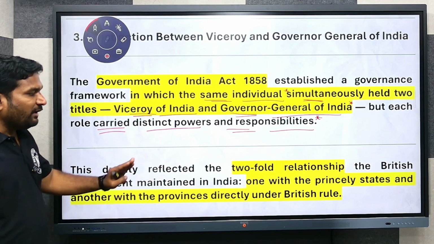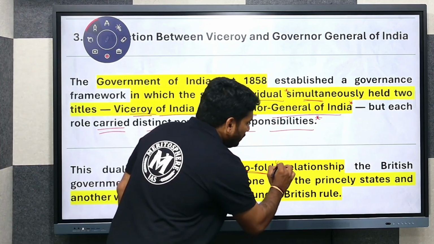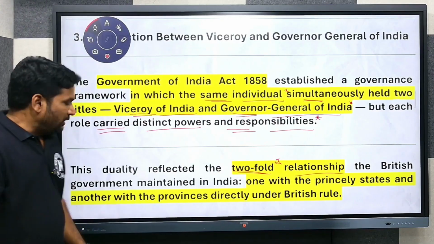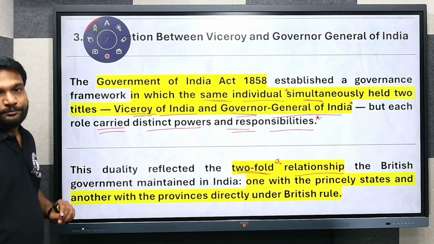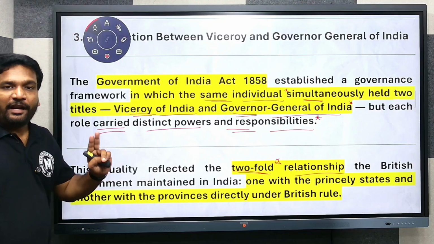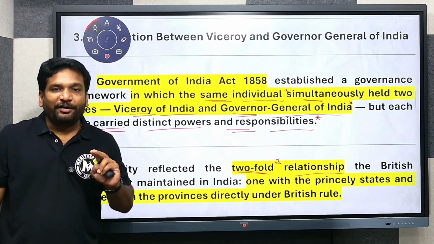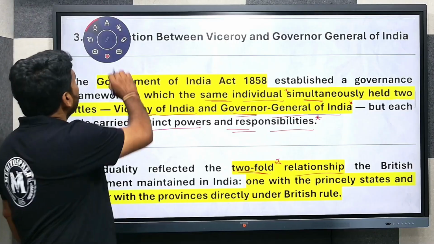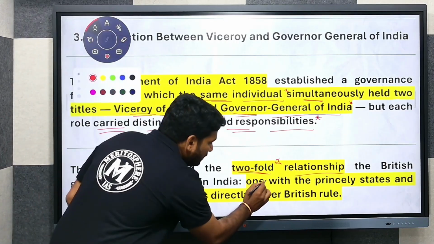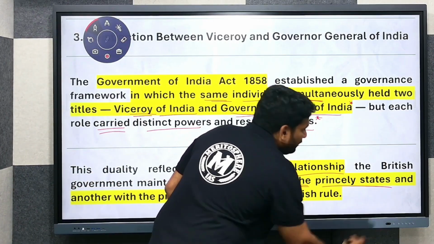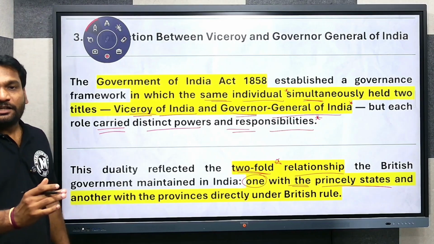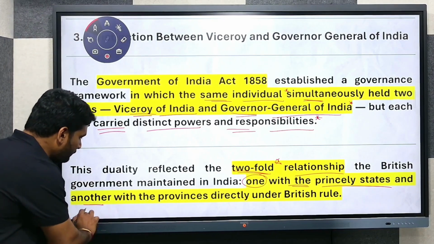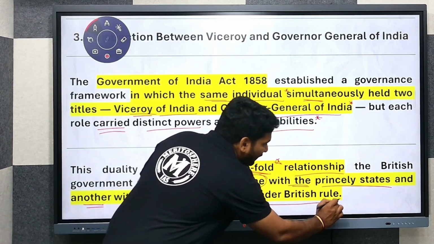So this duality reflected the twofold relationship the British government maintained in India. That means one is with the princely states of India, and the second is with the provinces directly under the British rule.